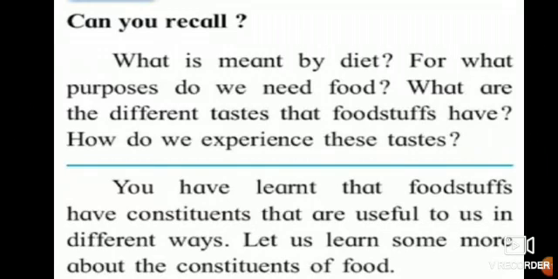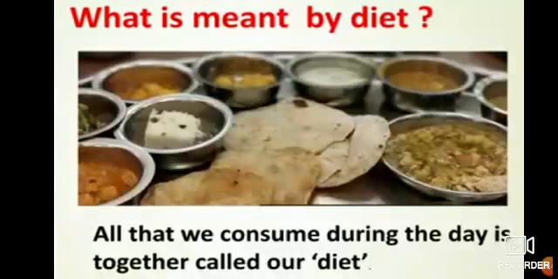So, we have learned that foodstuffs have constituents that are useful to us in different ways. Now you must be thinking where we have learned. Yes, we have learned in the first term, in the Food for All lesson. In that lesson, we have studied about food, about the foodstuffs. So let us learn some more about it in the lesson Constituents of Food.